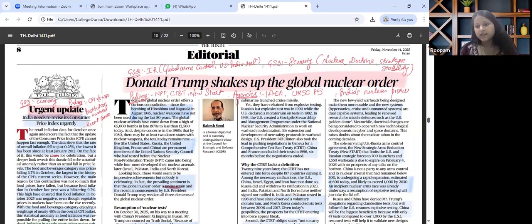Then, from mains perspective, the analysis part could be drawn from this particular article in a manner what this shift means for global governance, in particular global nuclear governance. Then impact on Russia-China dynamics, implication for India's doctrine of credible minimum deterrence, risk to global non-proliferation regimes that has been signed and talked about, and also strategic autonomy recalibration for India. Is it the time or not? This is how this particular article is to be read and revised.